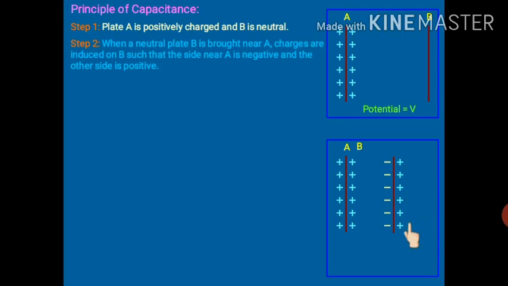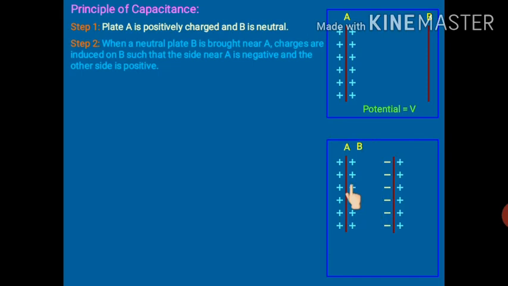Now one more thing is there: this negative charge will try to decrease the potential, and this positive charge will try to increase the potential because it is positive. But who will have more impact? This negative charge. Why? Because it is closer to A. So as it is closer to A, the potential of this conductor A will decrease, and if the potential of conductor A decreases, capacitance will increase. It means more charge could be given to this conductor.